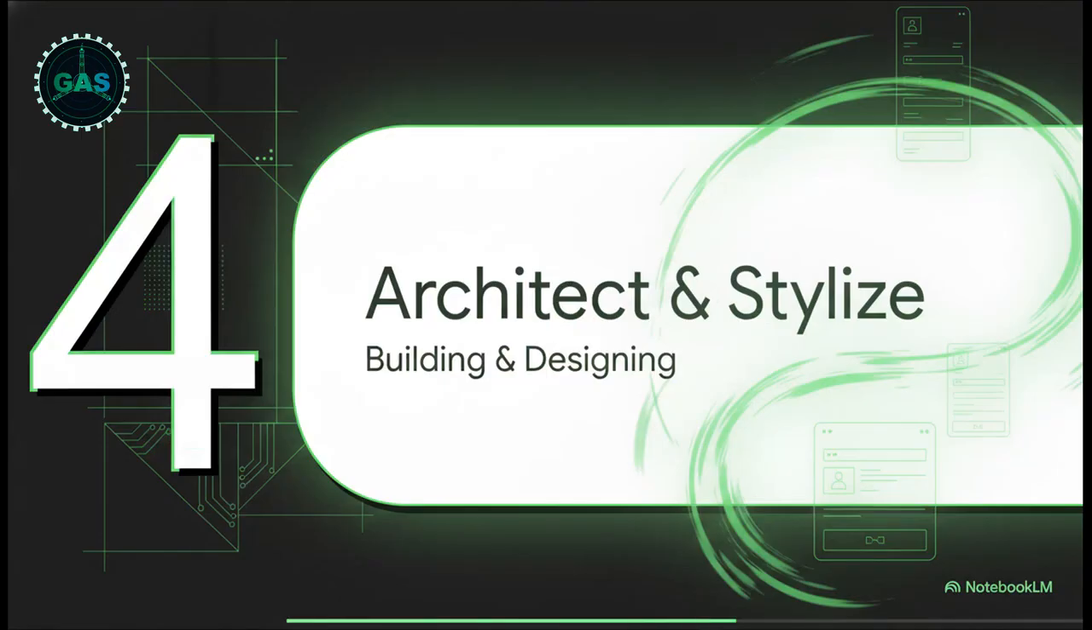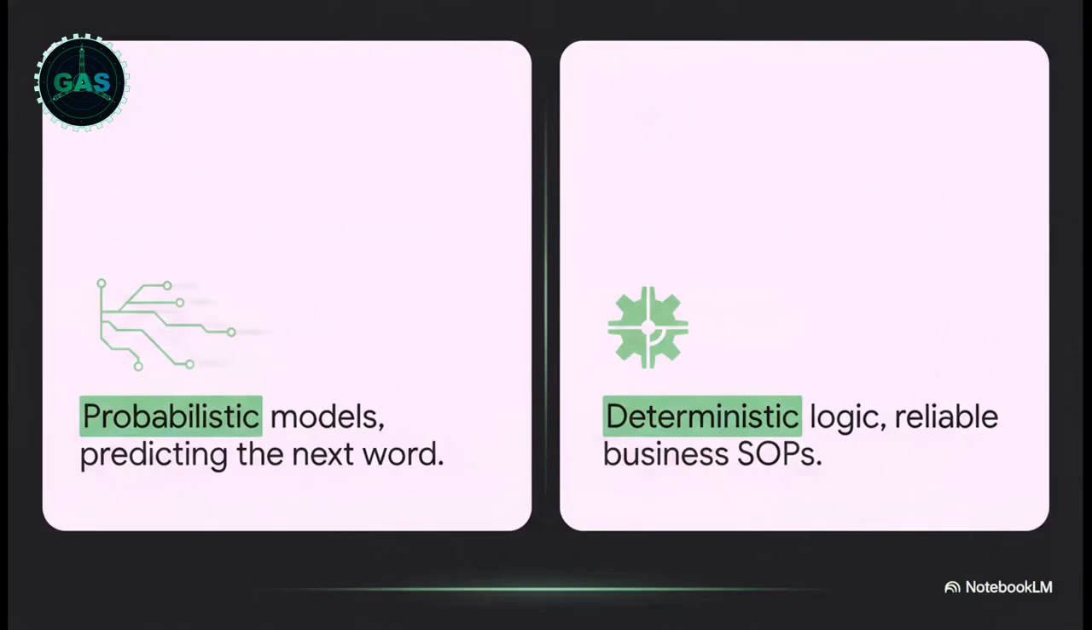Now for Section 4, Architect and Stylize Apps, Building and Designing. The whole point of this section is making sure your app doesn't fall apart like a $2 suitcase the second a customer actually tries to use it. Large language models are inherently probabilistic. If you ask them the same question 100 times, you might actually get 100 slightly different answers because they're basically just next word prediction engines.